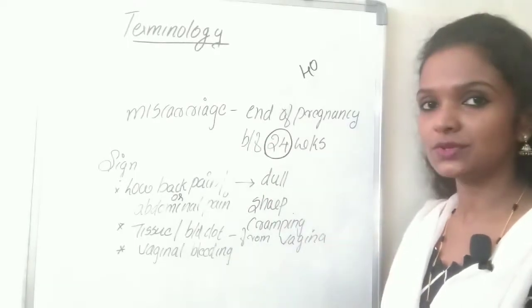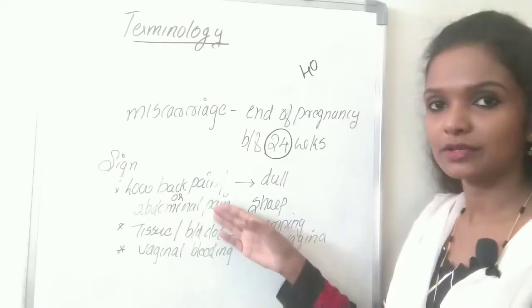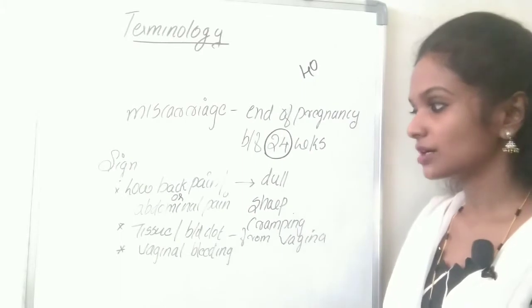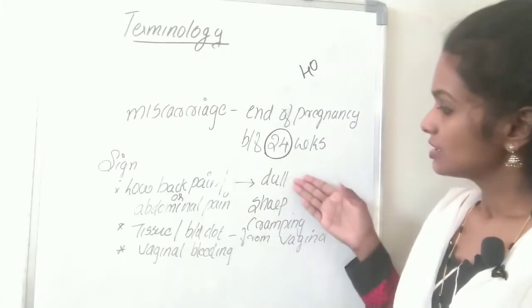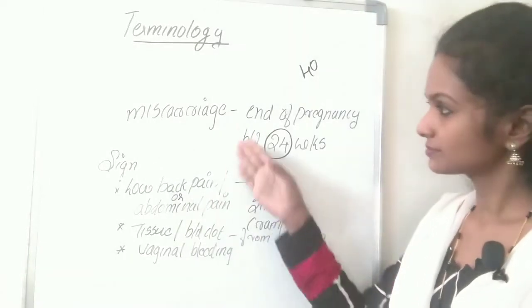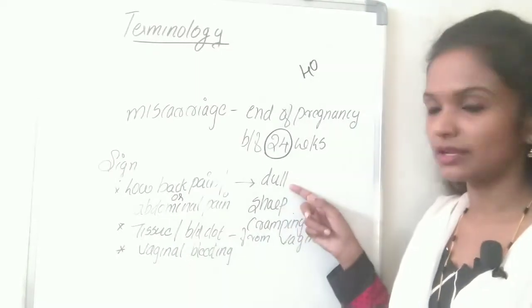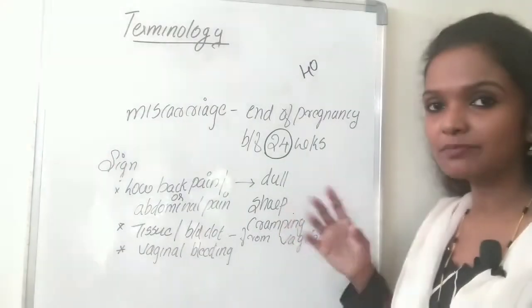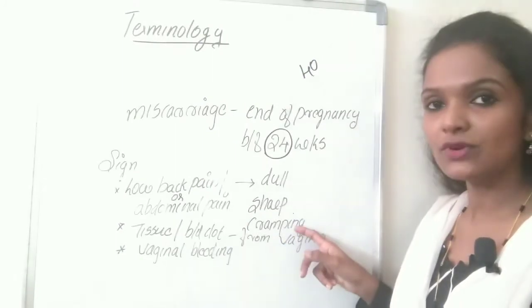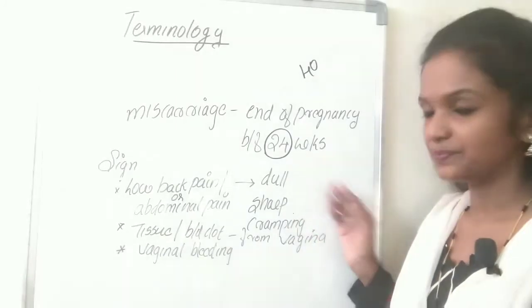So some of the signs you can observe in the miscarriage. What is that? Lower back pain or abdominal pain. Different pain may occur according to the condition. Dull pain, sharp pain or cramping. Dull pain means it is the chronic and persistent pain. Sharp pain means it is the sudden pain which is occurring in the site. Cramping means it is the painful involuntary contraction of the muscle. So any of the pain can occur.